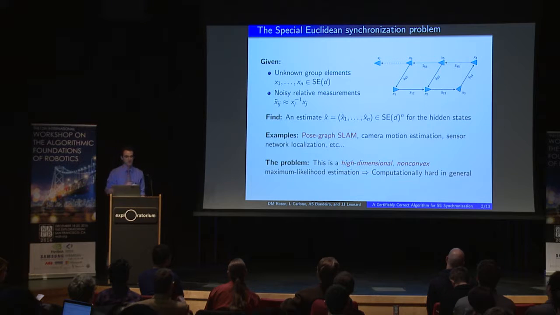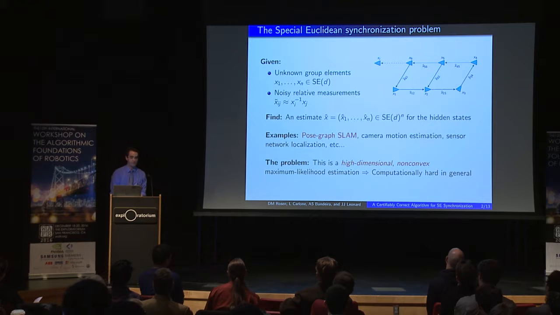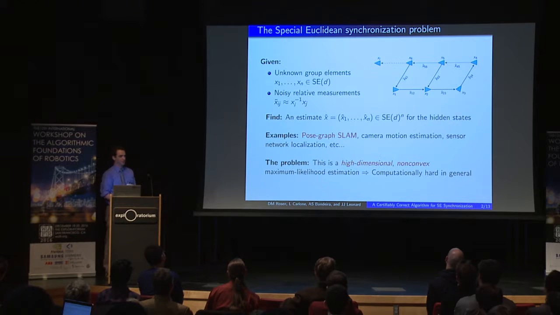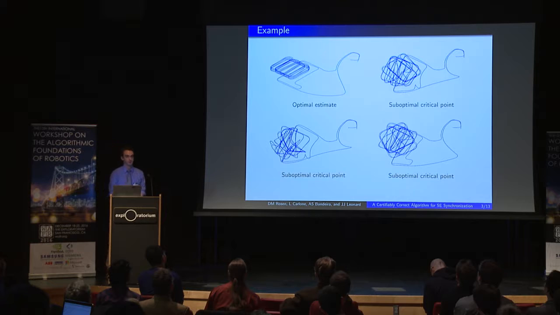Now the catch here is that this is actually a high-dimensional non-convex estimation problem, due to the fact that the parameter space, the special Euclidean group itself, is non-convex. As a result, this problem is computationally hard to solve in general. As we saw in some of the previous talks, the way that this computational hardness manifests itself in practice is through the existence of many, many suboptimal critical points for this maximum likelihood estimation that we'd like to solve.